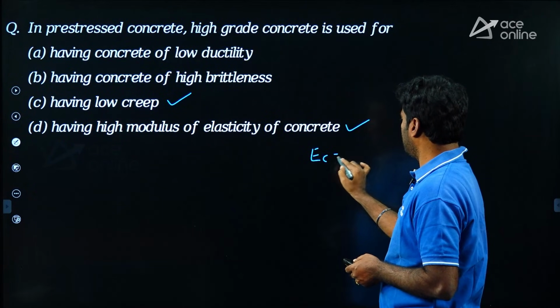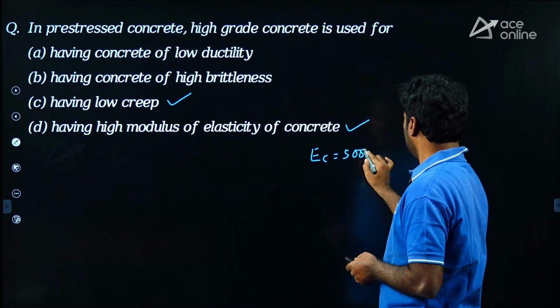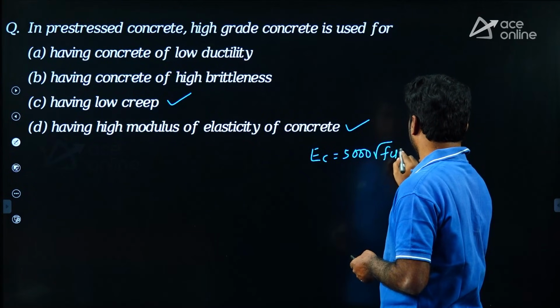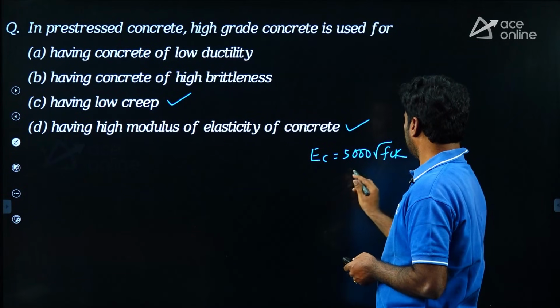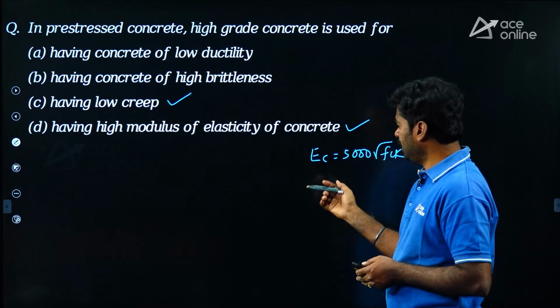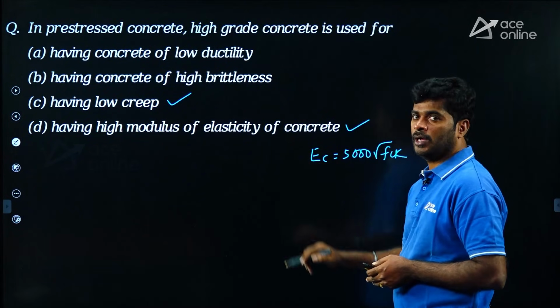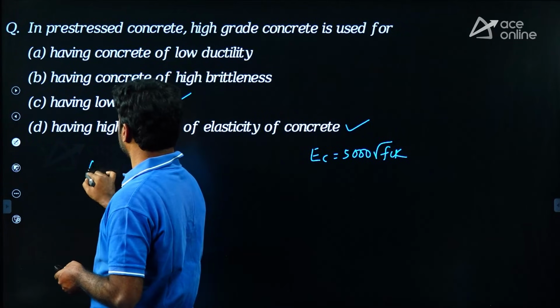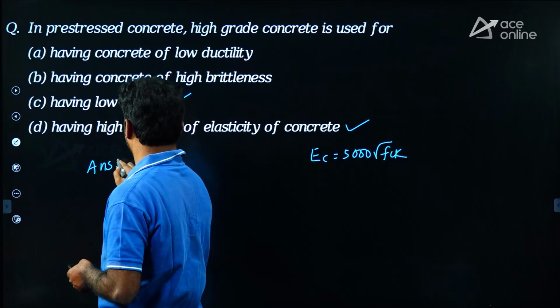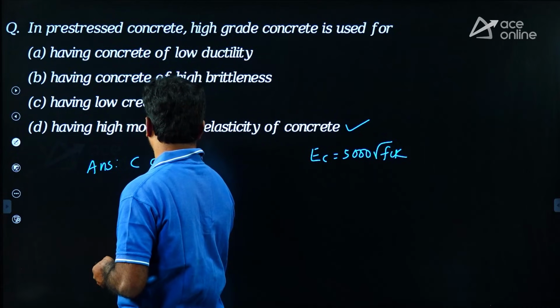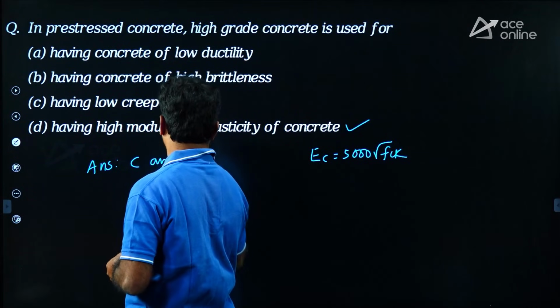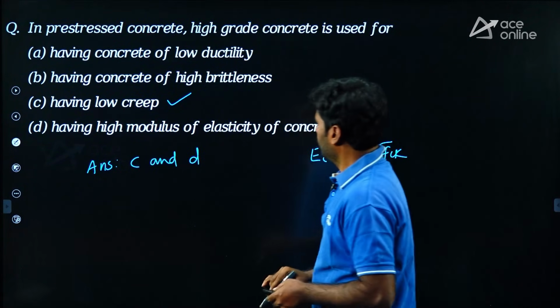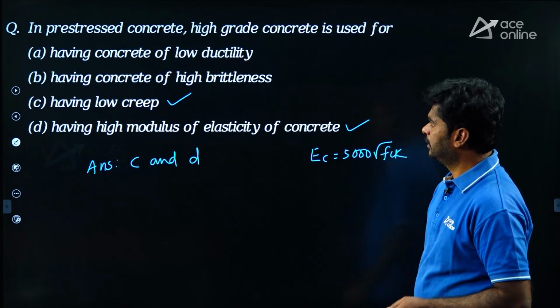You know modulus of elasticity? 5000 root FCK. So as a higher grade of concrete you select, definitely EC value will also be higher. So C and D is the answer. C and D. Okay, right. Next question.